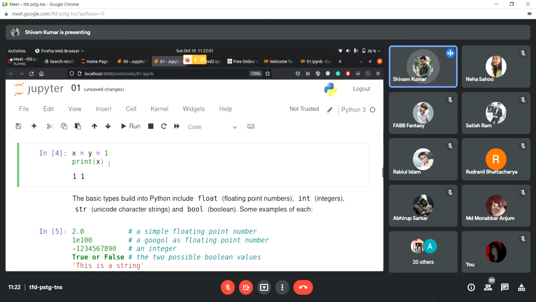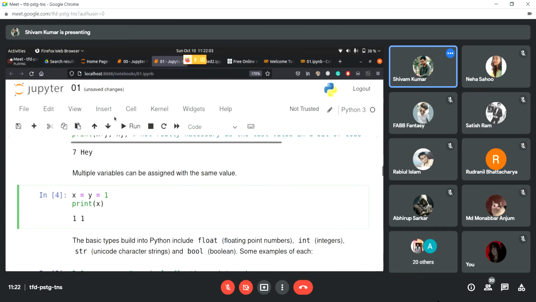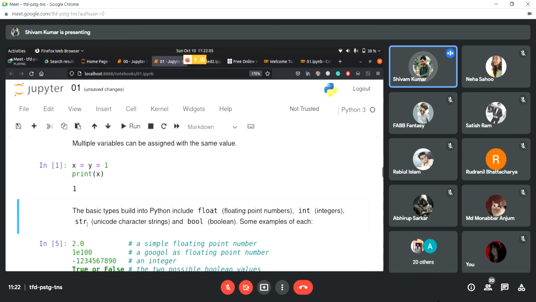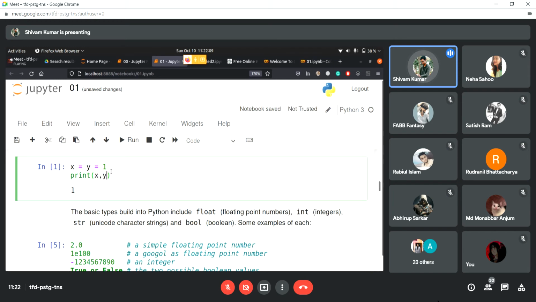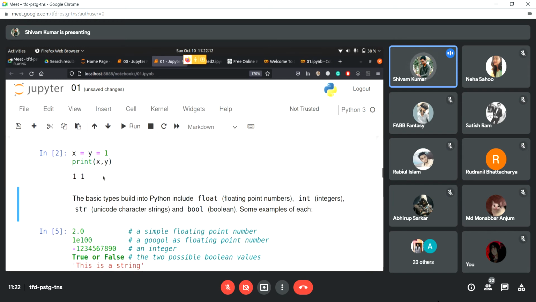If you only had x here, it's just going to print 1 because we just asked for x, but we are asking for x and y, so it's going to print x and y.